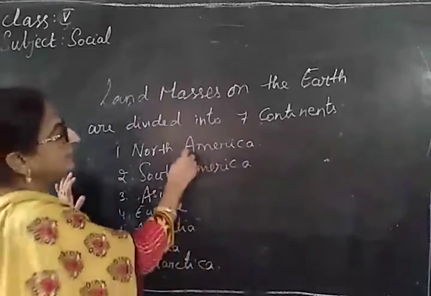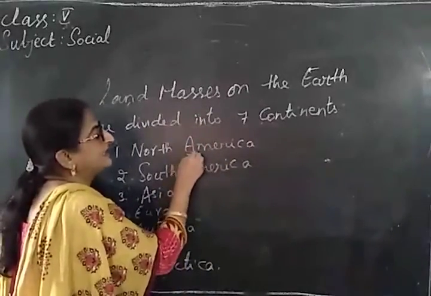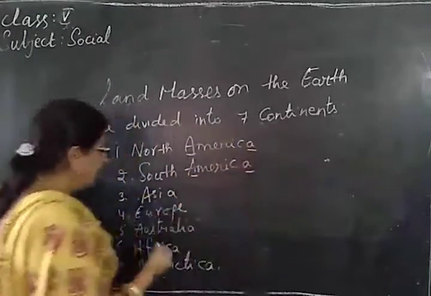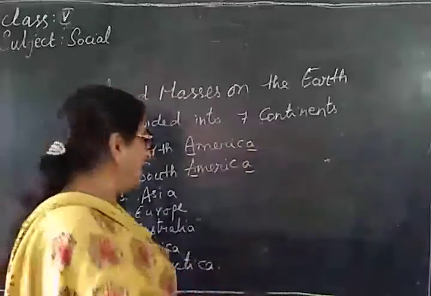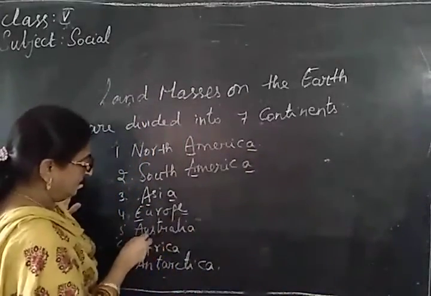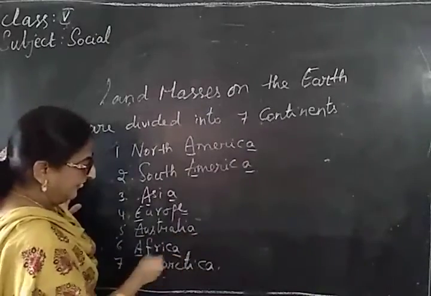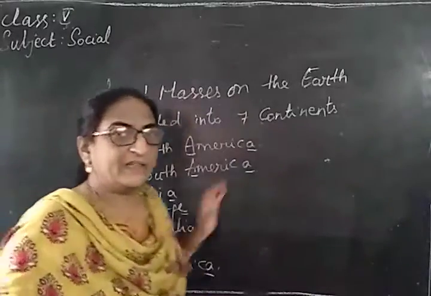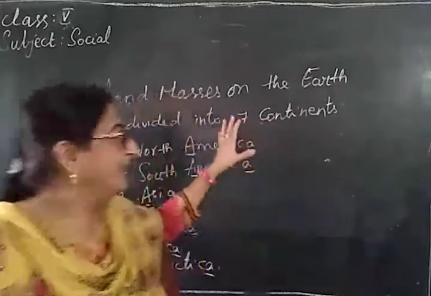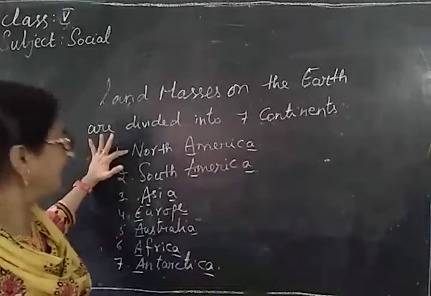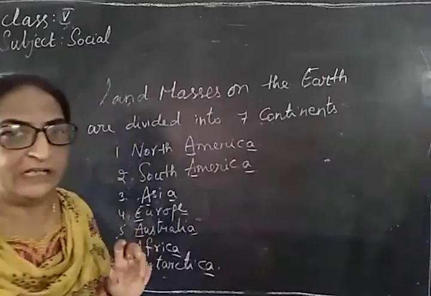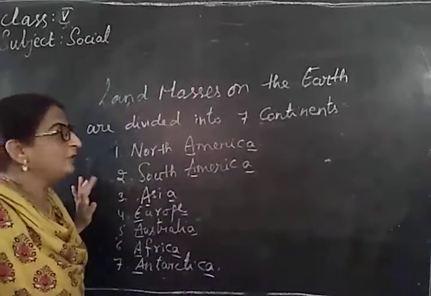See here children, the continent name, how is it starting? It's starting with A and ending with A. All the continents, whichever letter they start with, they end with the same letter. Yes or no? Asia, Europe, Australia, Africa, Antarctica. So the land masses are divided into 7 continents: North America, South America, Asia, Europe, Australia, Africa, Antarctica. In this way, we have 7 continents.